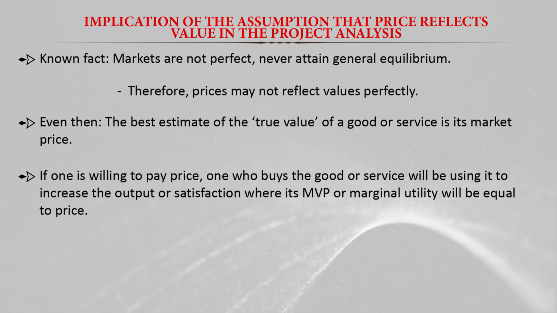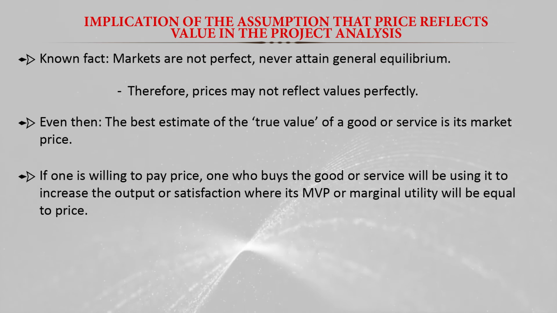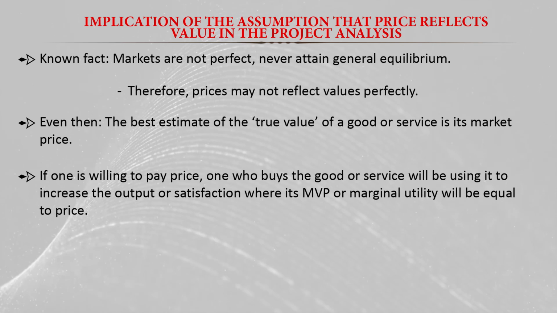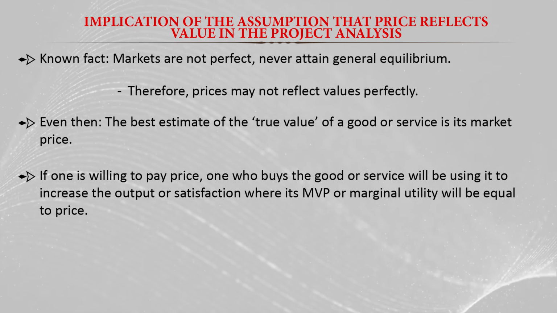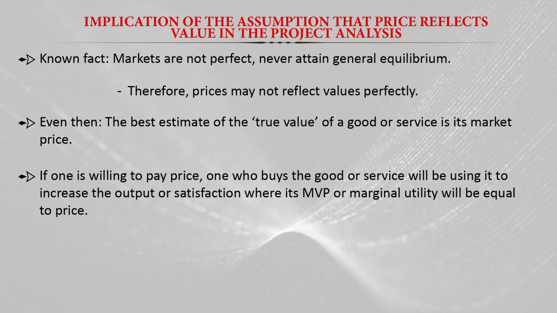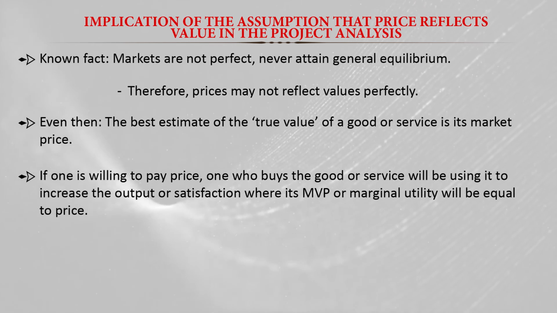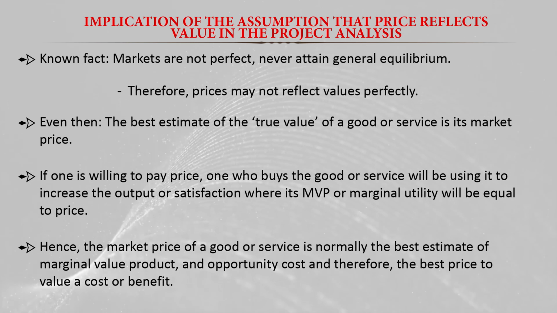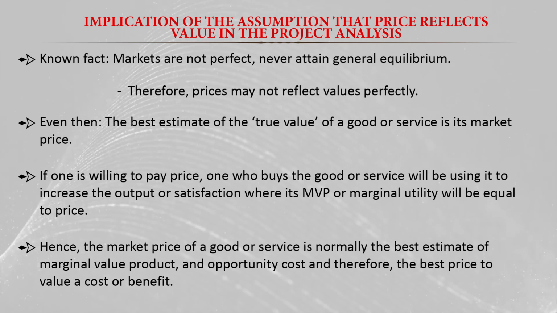So even if there is no perfect price or perfect equilibrium, a person who buys some input will utilize it to maximize value up to the level where the marginal value productivity is equal to the price. Hence the market price of goods and services is normally the best estimate of the marginal value product and the opportunity cost, and therefore the market price is the best price to value a cost or a benefit.